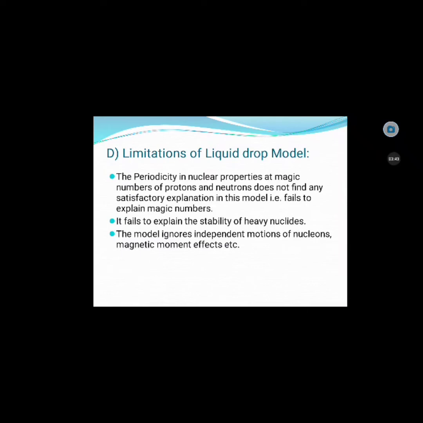And the last one is that the application of the model is limited to nuclei with medium mass. In light nuclei, most nucleons are on the surface, whereas in heavy nuclei the Coulombic effect cannot be ignored.